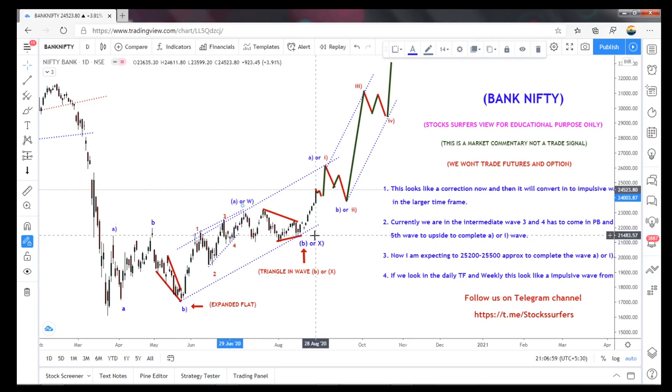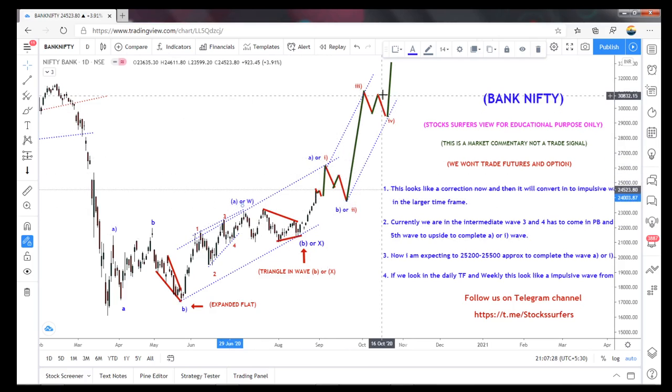So here that X is a triangle, X or B. So this is A, B, C, D, and E. So here is a triangle. A triangle can happen only in an X or B wave, or in the impulsive fourth wave. So A, B, C is over, it's W, X, and we are in that A wave, or if we place it as A, B, then the C wave is remaining.